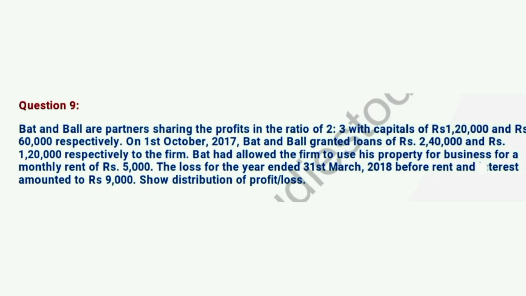So in question number 9, the bat and ball are partners sharing profits and losses in the ratio of 2:3 with the capitals of 1,20,000 and 60,000. On 1st October, bat and ball granted loan of rupees 2,40,000 and 1,20,000. Now what we have to do?